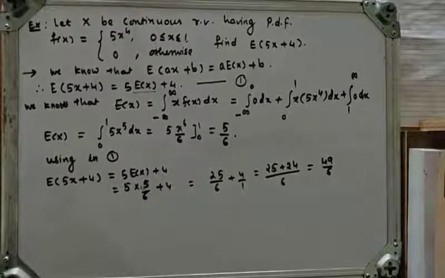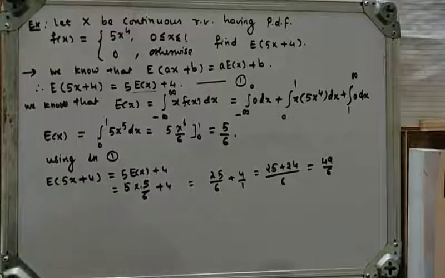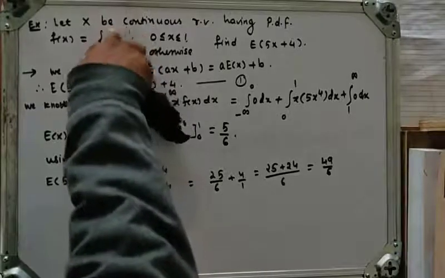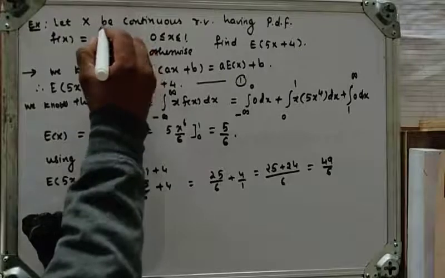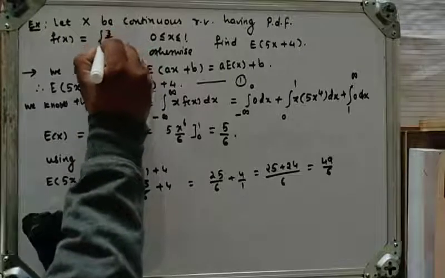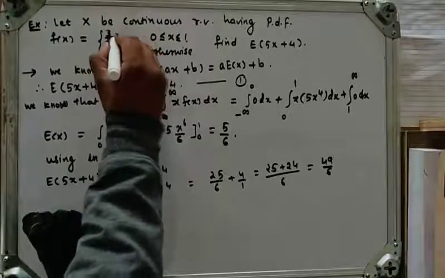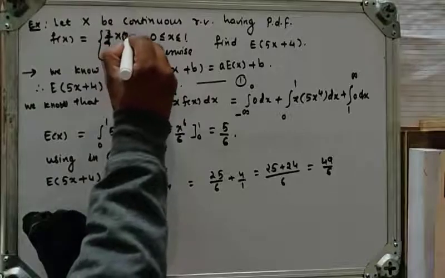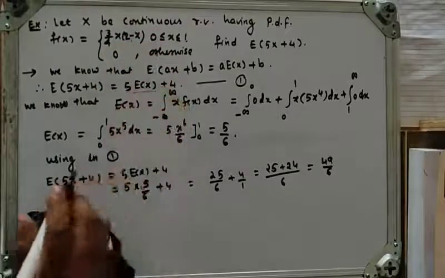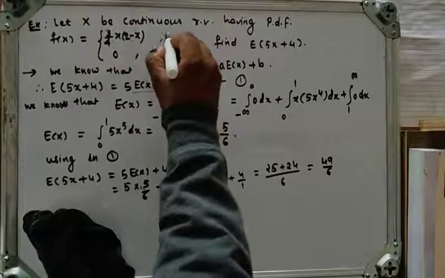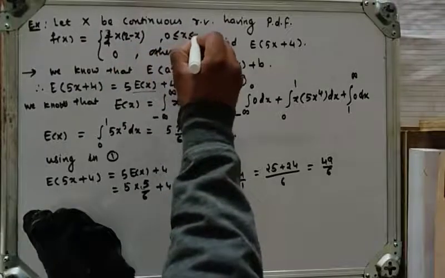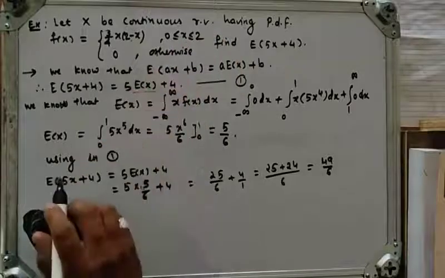So let x be a continuous random variable having probability density function f(x) = 3 by 4 x into 2 minus x, where the interval is 0 less than or equal to x less than or equal to 2, and 0 otherwise.